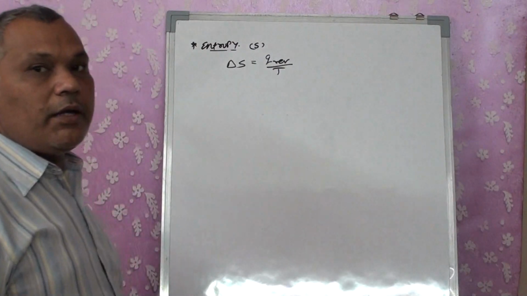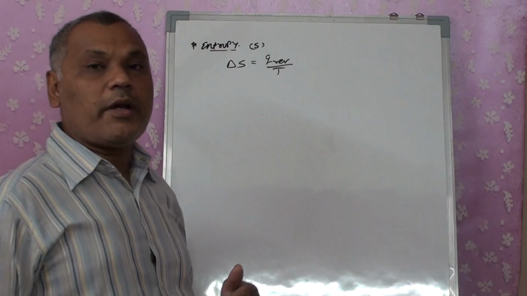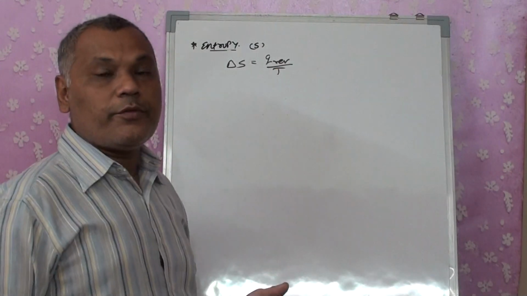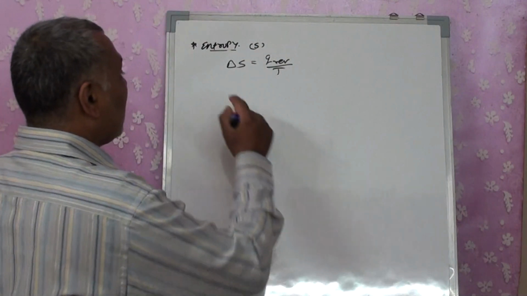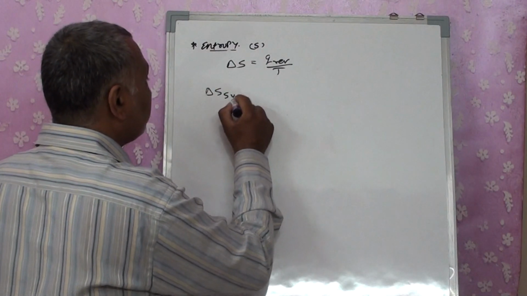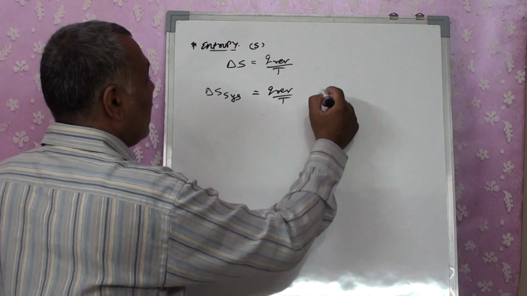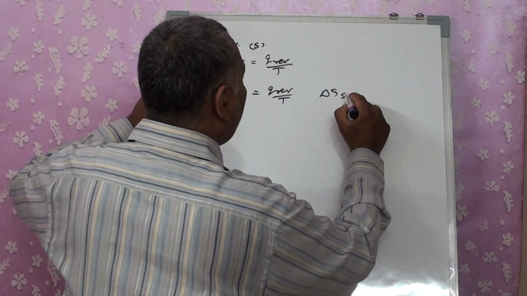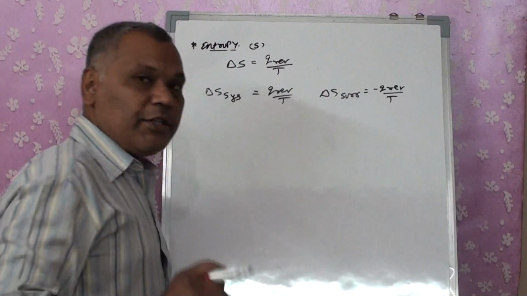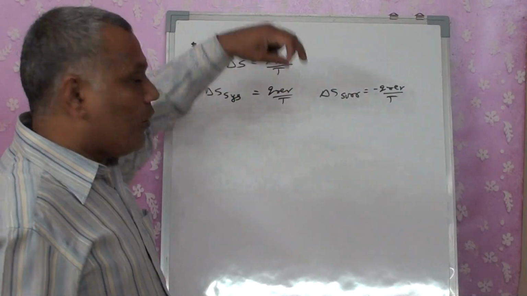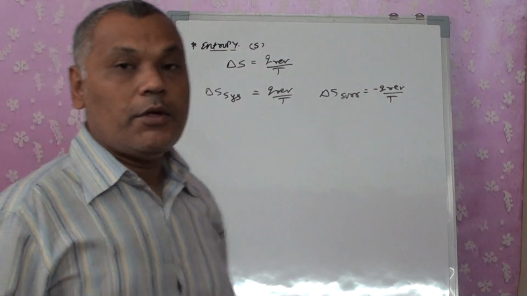That is calculated as Q reversible by T, where Q reversible means the amount of heat change in the reversible reaction, upon the temperature of that substance. Whenever we calculate the entropy of the system, the entropy of the surrounding has to be calculated at the same time, because the heat change is either absorbed or released.